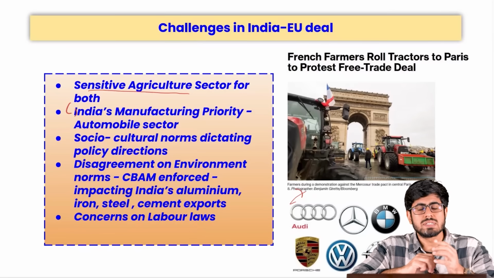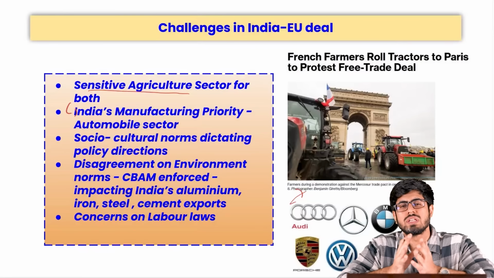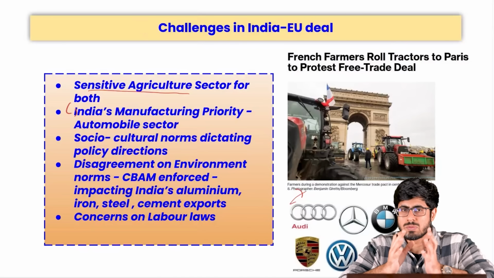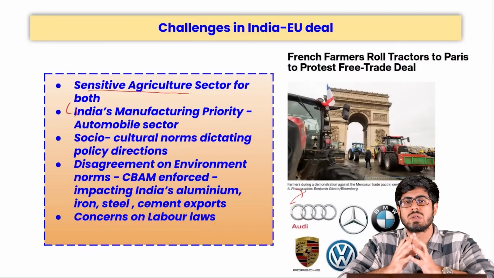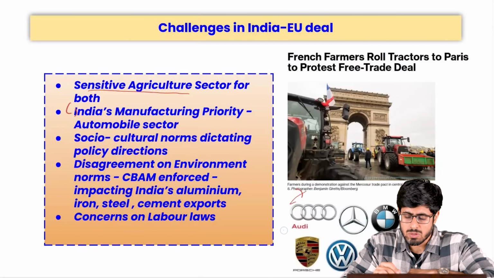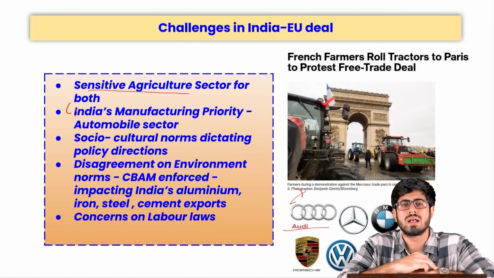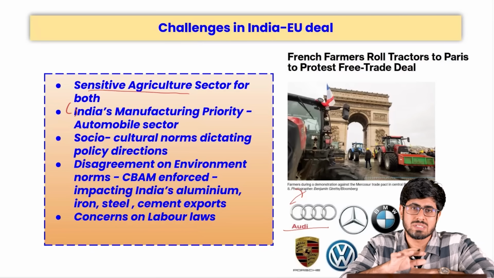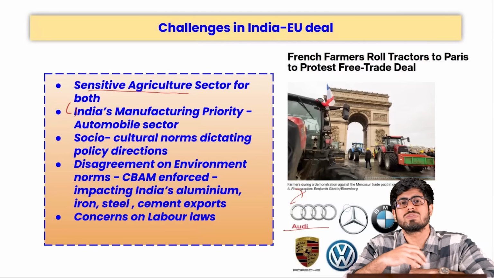If we talk about the manufacturing sector, moving away from the primary sector, we have a production linked incentive scheme running for 14 major sectors. The automobile sector in particular is worth $250 billion in India. India is the third largest automobile market in the whole world. And if we compare that with the European Union, especially nations like Germany, Germany is known across the world for its automobile industry. Audi, Mercedes, BMW, Porsche, Volkswagen, all of them belong to Germany. They have very high-tech cars that they want access to in India. But if our $250 billion industry is opened up to such foreign competitors, they would be competing at the cost of the indigenous manufacturers.